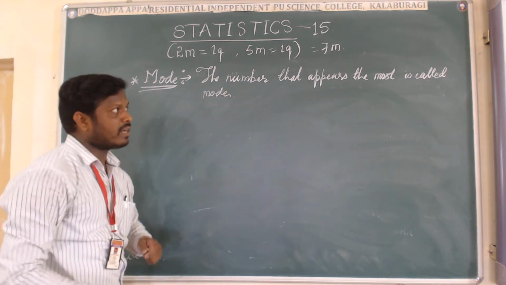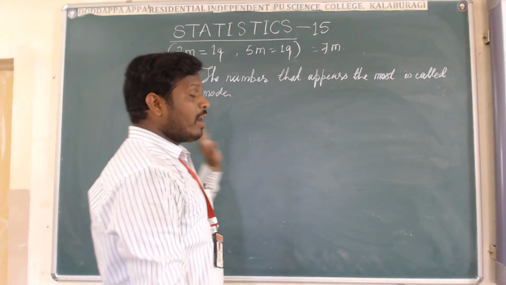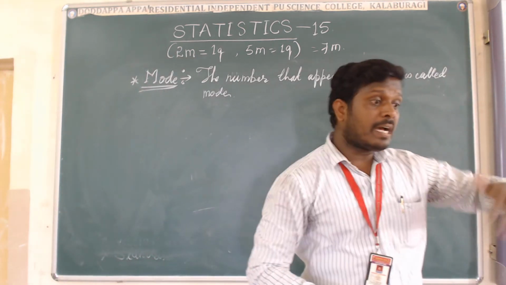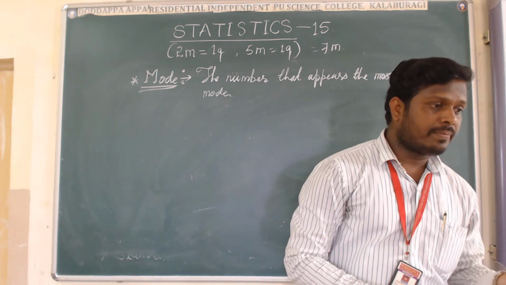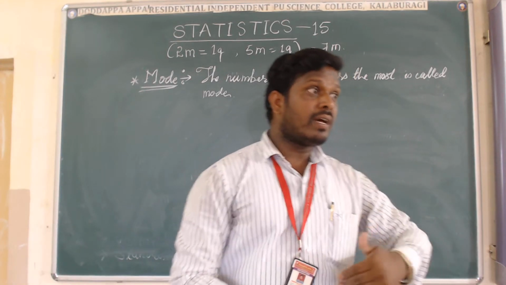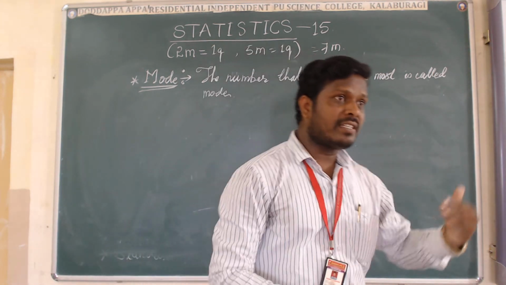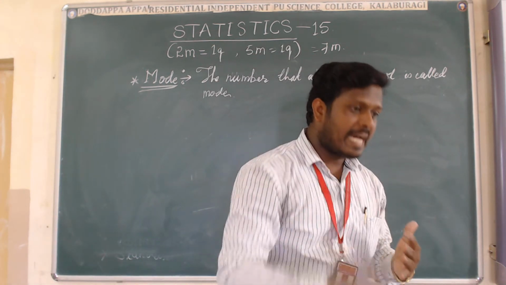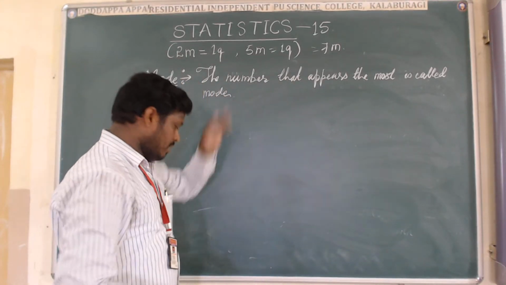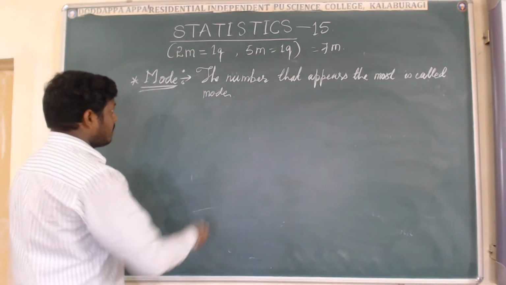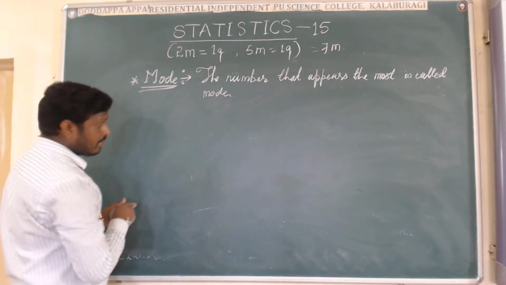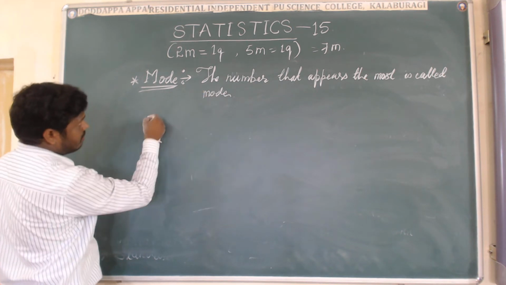I will recall this one again. The mode is nothing but, in the given observations, the one that appears the most is called the mode. In the given data, whichever term or number or observation is repeated the maximum number of times, that is called the mode. We will understand very easily when we go through the example here. Come to the next example for this one, mode.